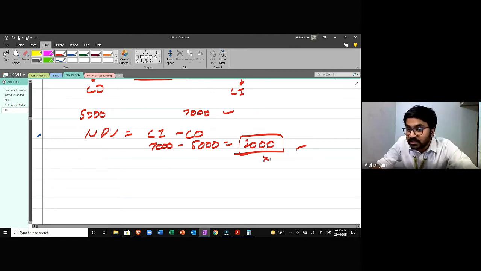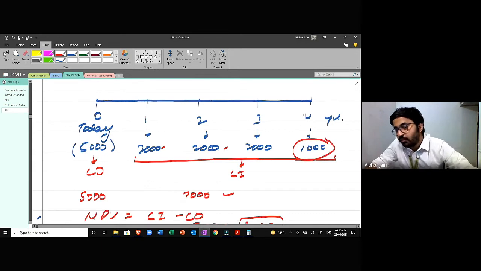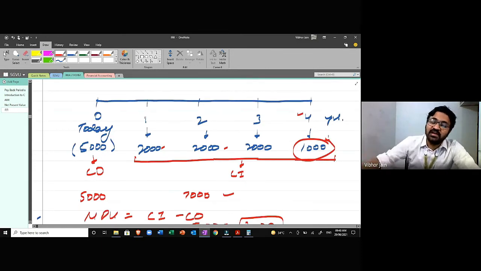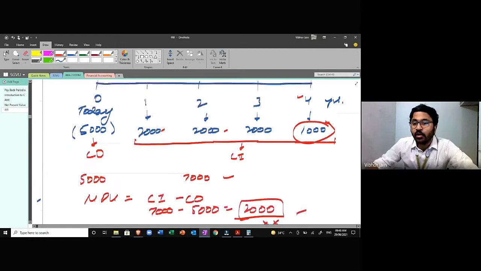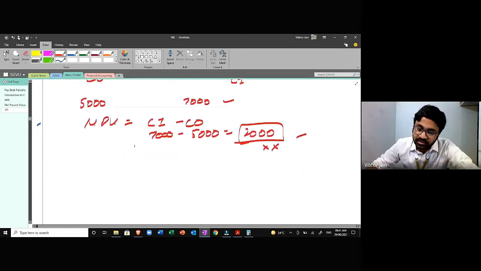But this might not be the case, because the value of this 1,000 after 4 years from today would not be 1,000, applying the principle of time value of money. Because of inflation and so many other factors that we've already talked about in sufficient detail. Although the amount would be 1,000, the value this rupee carries would not be the same as the 5,000 that we are investing today. So we're going to calculate the present value.